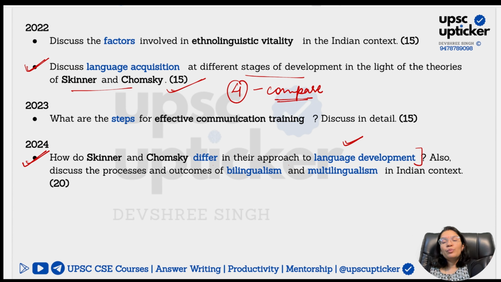But it's not just going to be about the theory. Please ensure that you add the research evidences which I have provided you in the classes. I've given you a lot of research evidences for universal grammar, transformational grammar and even for Skinner's theory, both supporting and criticizing. You should be providing it in your answer to enrich your answer. Briefly, of course, with every single point which you are adding, you should give a research which is supporting or criticizing that particular point. So research part, along with the theoretical part, when you combine, you will be able to fetch higher marks in comparison to other people.